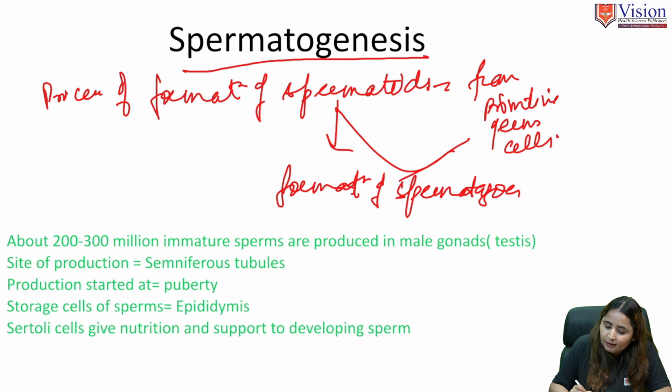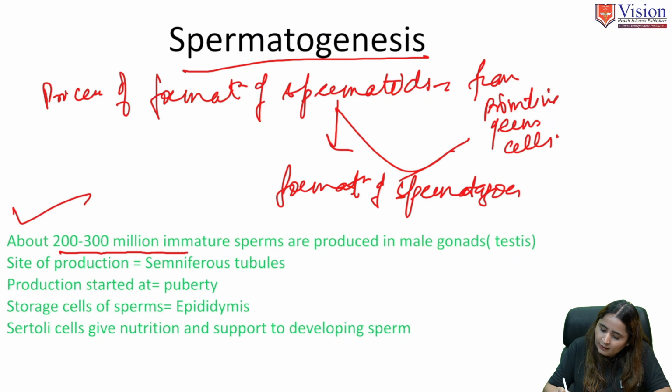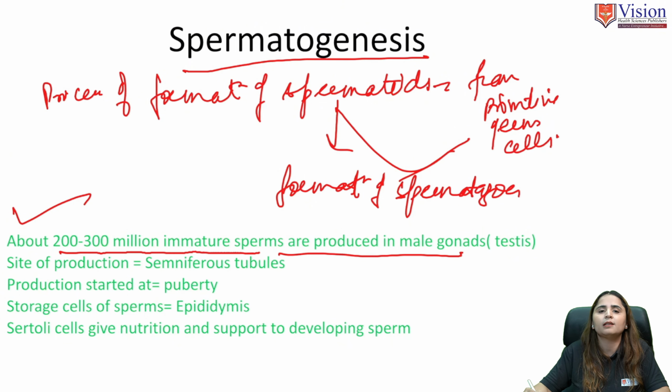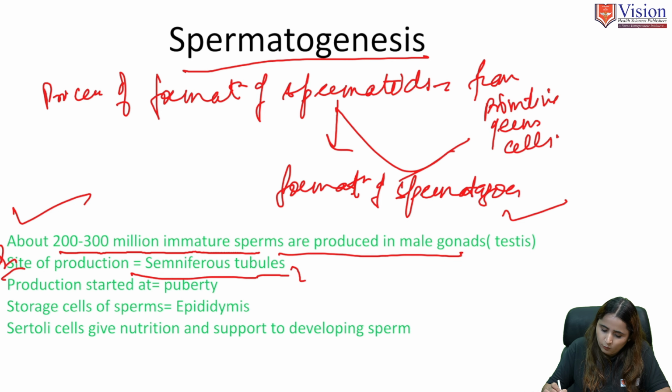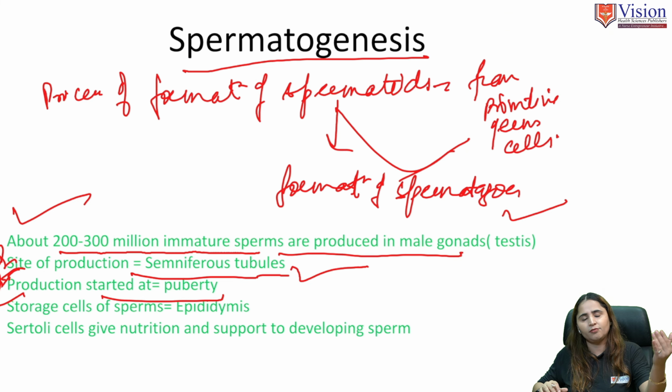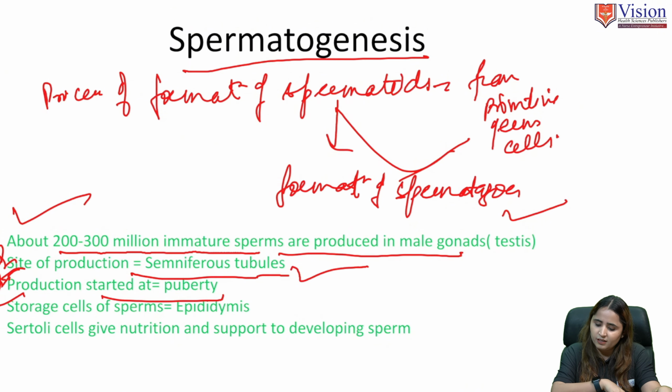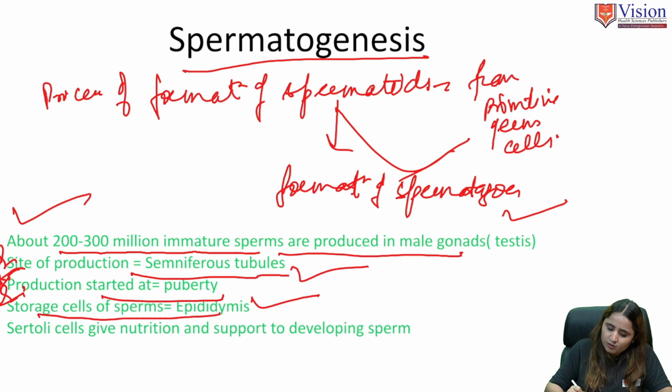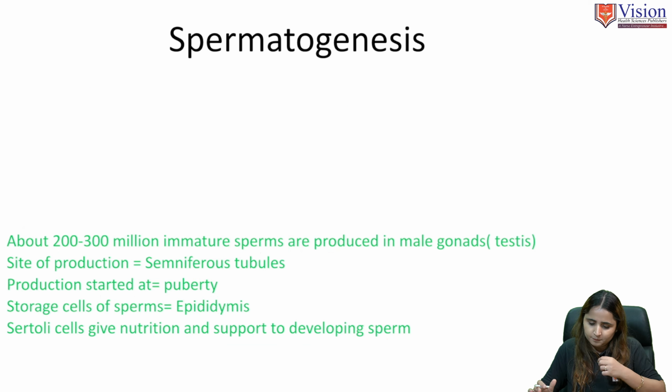An interesting and important fact about sperm is that about 200 to 300 million immature sperms are produced in the male testes. And remember, the site of production of spermatogenesis is the seminiferous tubule, and this production of sperm starts at puberty. Unlike oogenesis, which I've told you starts from the time the female is conceived in her mother's womb. The storage site of the sperm is the epididymis. Sertoli cells give nutrition and support to the developing sperm.